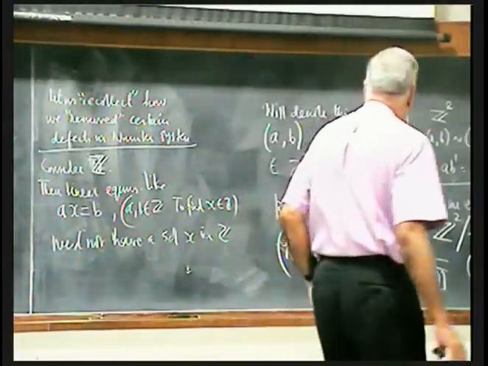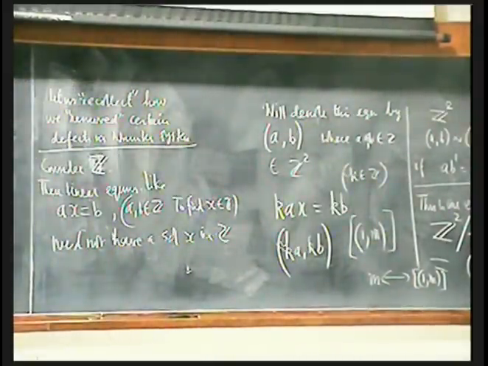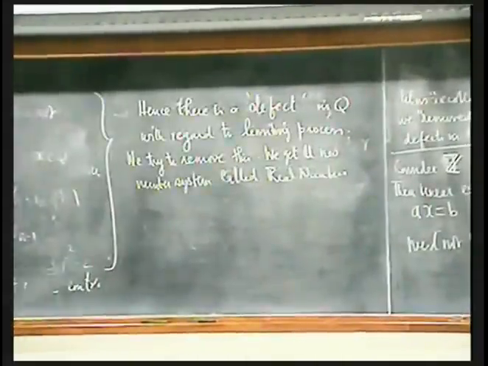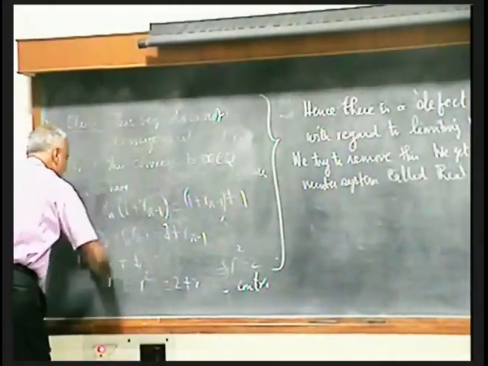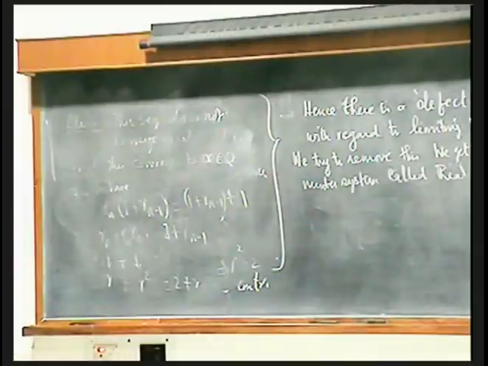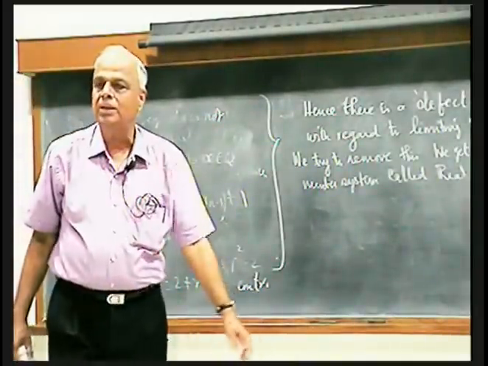Okay. Right. So I will come back to these constructions maybe at some other time. This is just to illustrate how one can interpret all these constructions. So what did we do? Where was the defect? The defect was there was no solution for ax equal to b. Where is the defect now with the rational numbers?